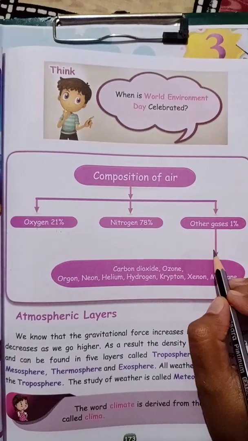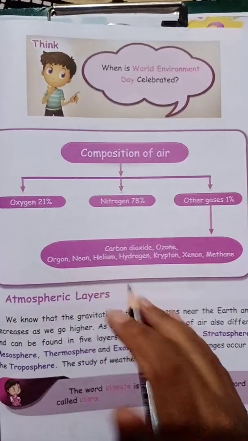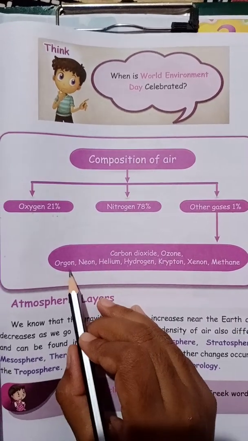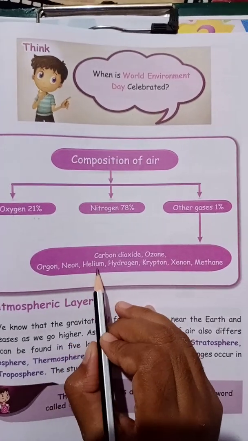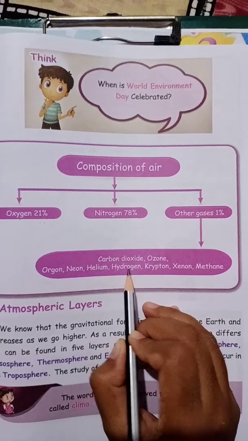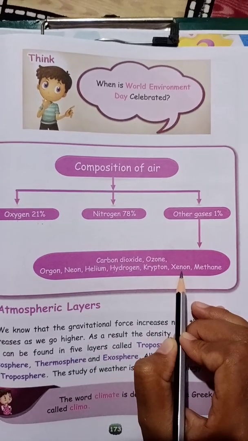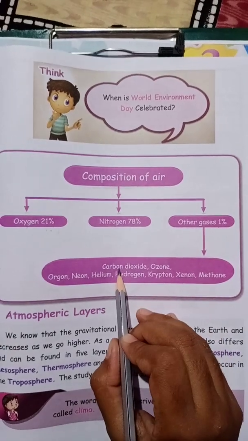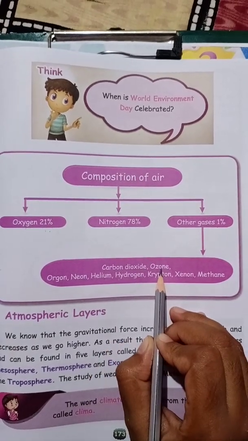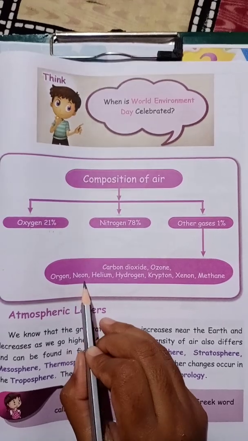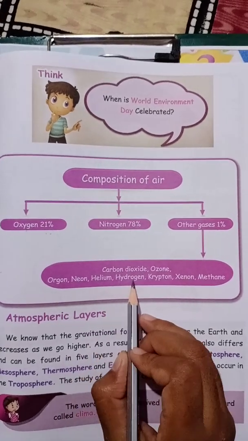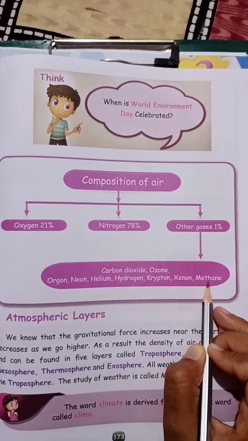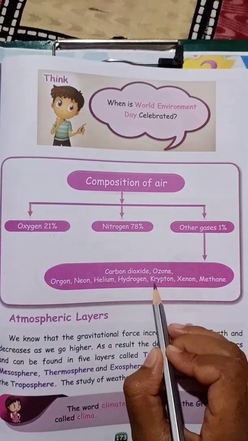So what is included in those other gases, children? They are carbon dioxide, ozone, argon, neon, helium, hydrogen, krypton, xenon, and methane. These are the other gases.